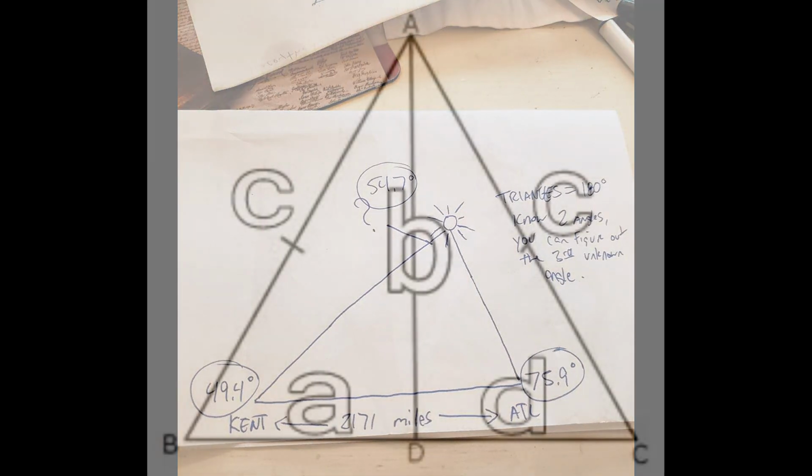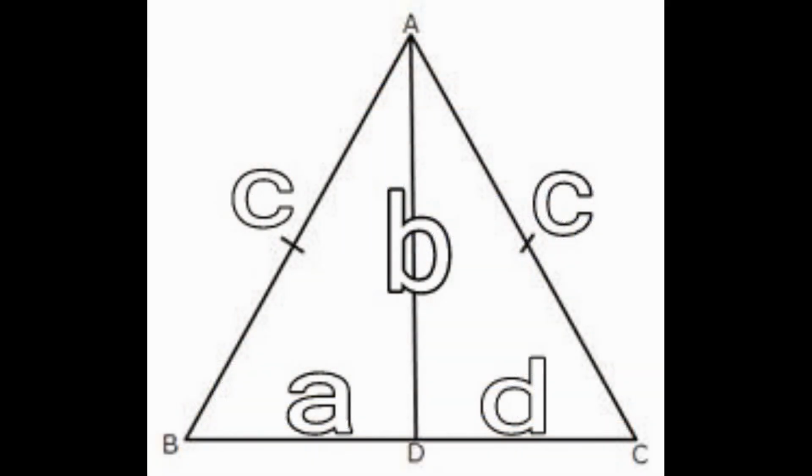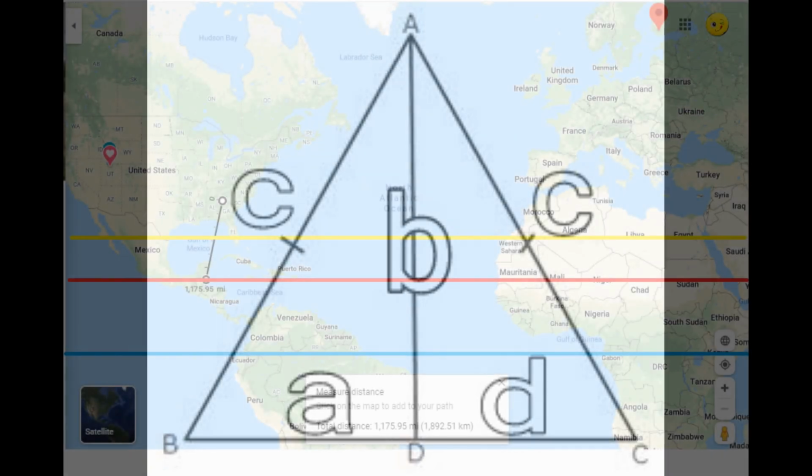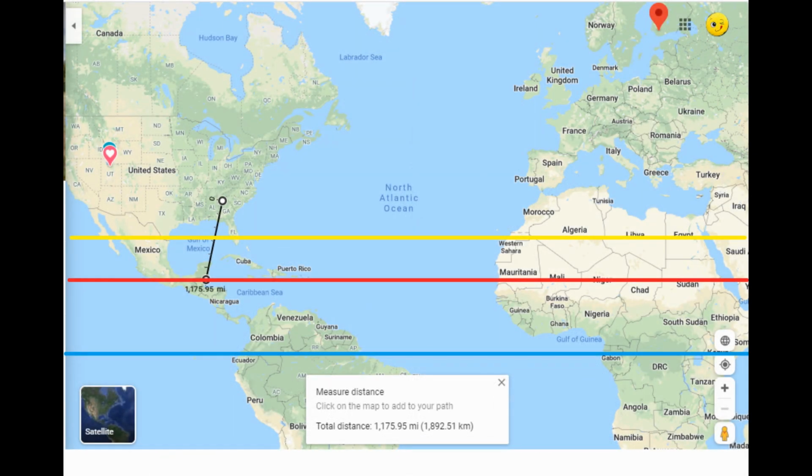There are even websites that you can take your information, plug it in, and you can solve and figure out what's going on. You don't have to do it all on your own. And let's examine what we need to do then. Let's start our experiment and figure it out. First and foremost, what is the sun doing? What is the sun doing right now?